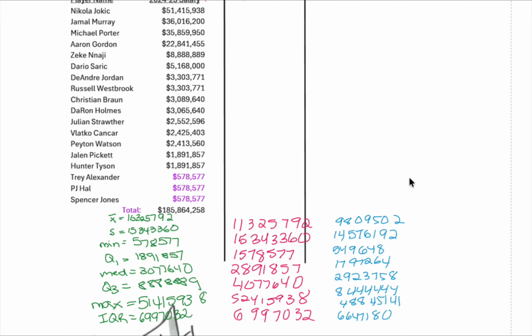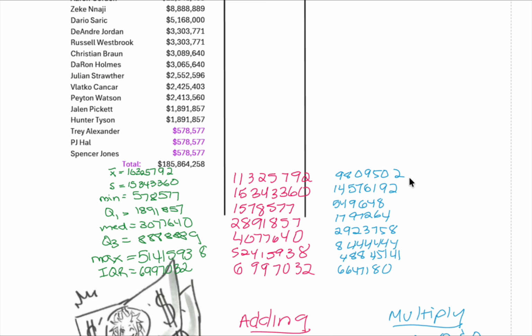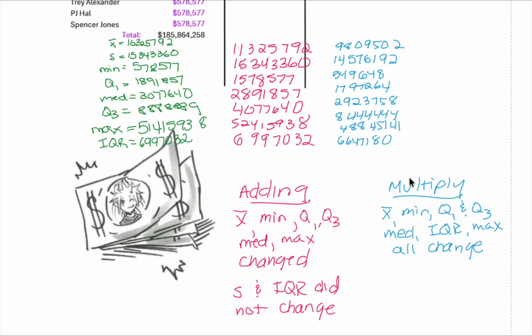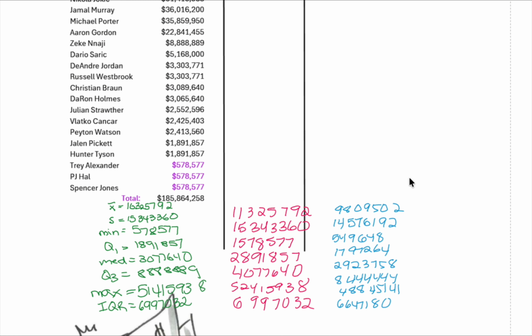When I multiply or divide all values by the same number, the mean changes, the median changes, and the quartiles change. The IQR also changes, and the standard deviation also changes. Everything gets scaled up or down. But again, something stays the same: the shape of the distribution, the skew, and last but not least, the relative position of data values. So Jokic is still the highest, the minimum is still the minimum, and the distribution is still right skewed.